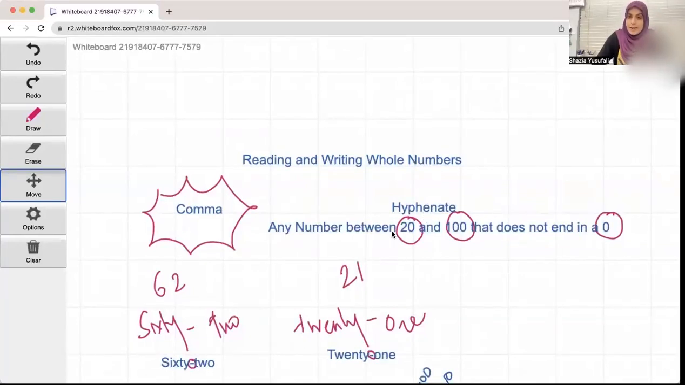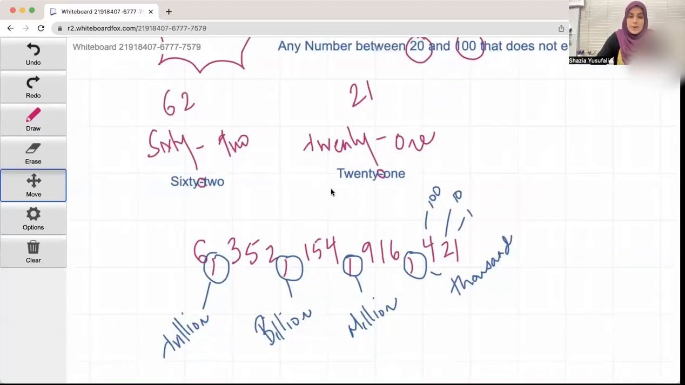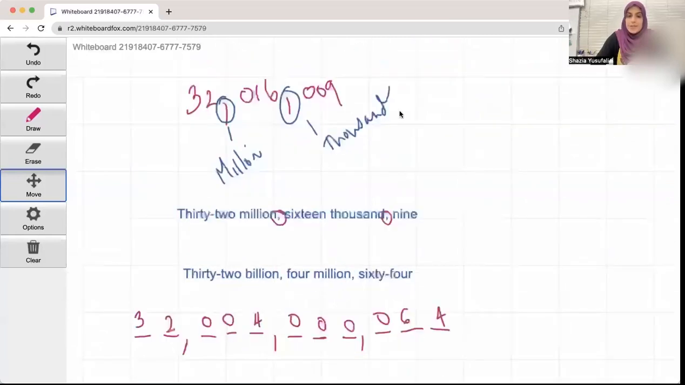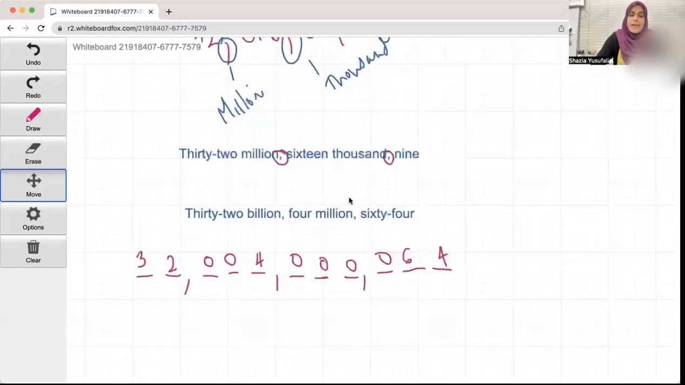Remember to hyphenate anything between 20 and 100 that does not end in a 0. So things like 62, 21. When you have a number, we know how to write it out. So if I have 32,016,009, you write it out. And then again, if you have the number written out, and then finally, it's written out in text, and you put in numbers.